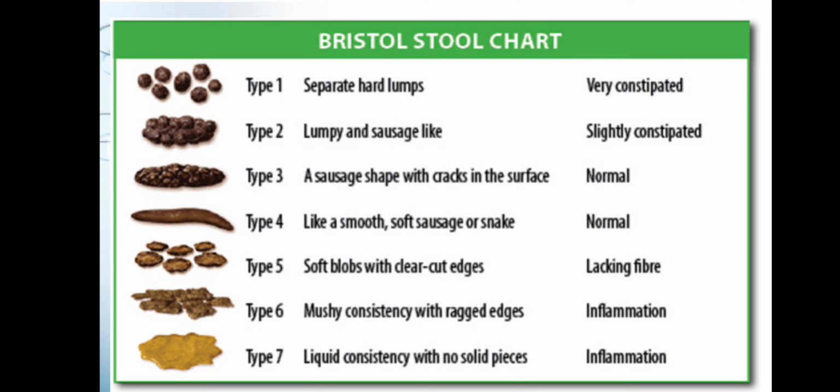Pag mga lacking fiber, we have the type 5. Okay, type 6 and type 7, yan po yung mostly nakikita natin, actually type 7, yun po yung pinaka-normal na nakikita po natin sa mga patient na nagda-diarrhea kasi may inflammation or nagpa-fight ng infection ang kanilang GI tract. So again, yan po, I hope ma-memorize ninyo yung ating Bristol stool chart.